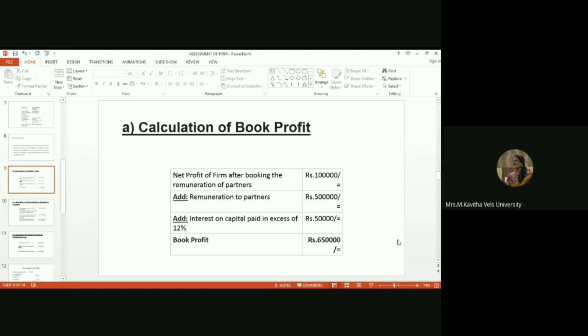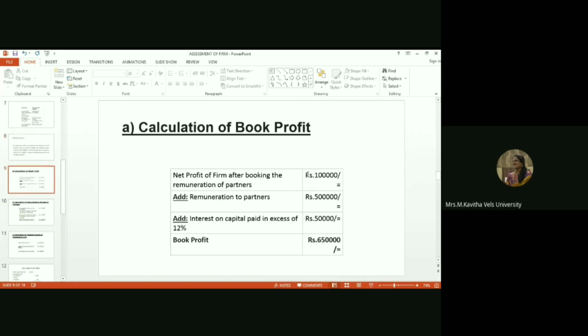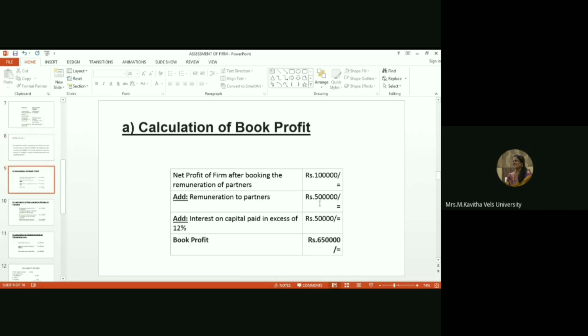Very simple. First, you have to take the net profit of the firm given in the profit and loss account. What is the net profit mentioned here? 1 lakh. So take the 1 lakh here and add remuneration to partners. The remuneration is already given here, after booking the salary to partners for rupees 5 lakhs. So take this remuneration of 5 lakh. And add interest on capital paid in excess of 12 percent.